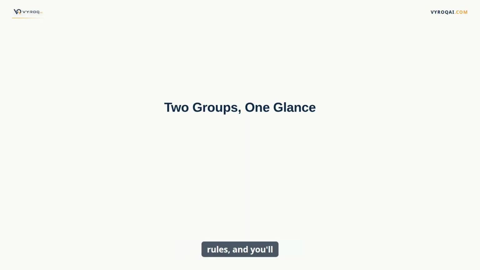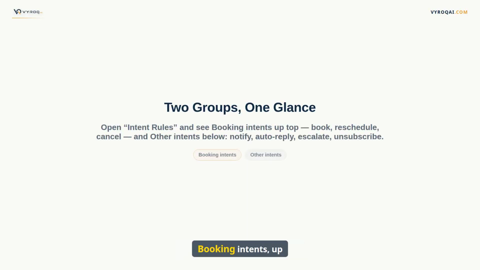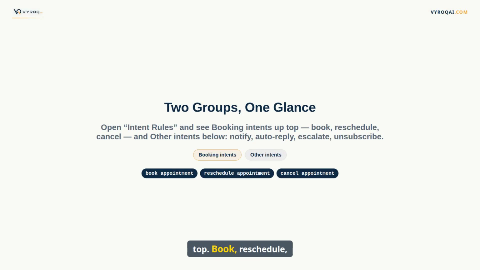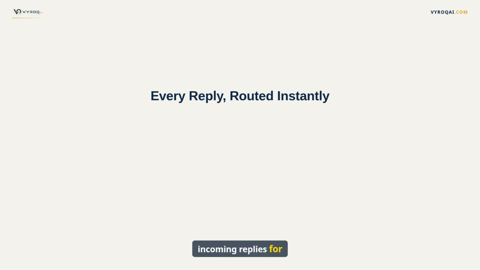Open intent rules and you'll see two groups. Booking intents up top: book, reschedule, cancel. And other intents below for everything else: notify, auto-reply, escalate, unsubscribe, and more. Each rule scans incoming replies for its keywords and fires the matching action instantly.